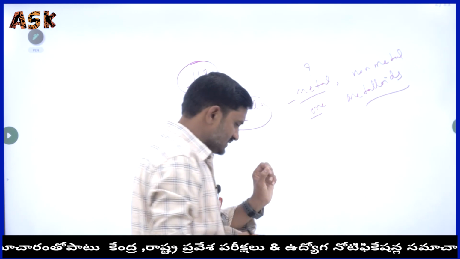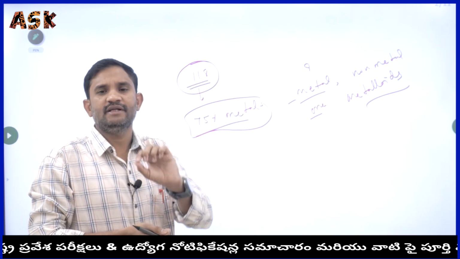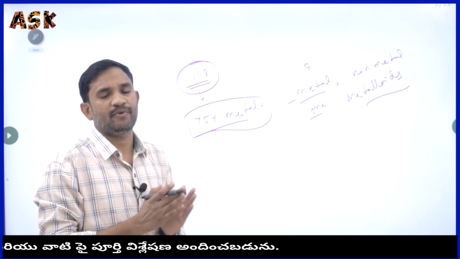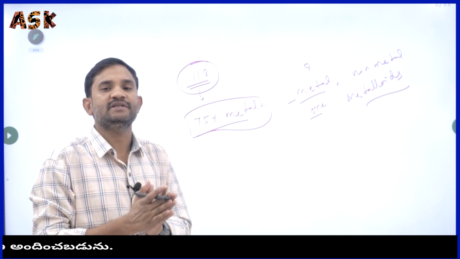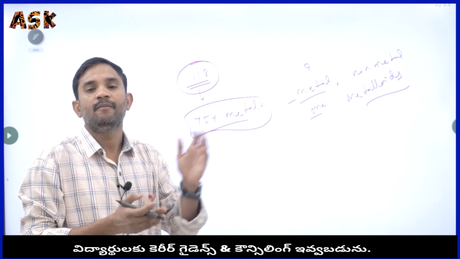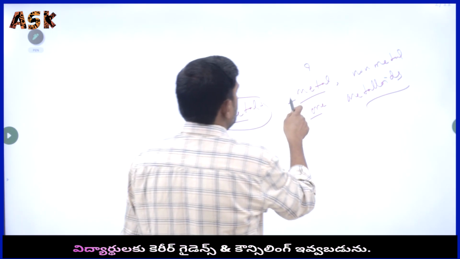We studied this in the metals and non-metals concepts. Metals have some particular properties. By these properties, we can identify that a particular element is behaving like a metal. What kind of properties are there?